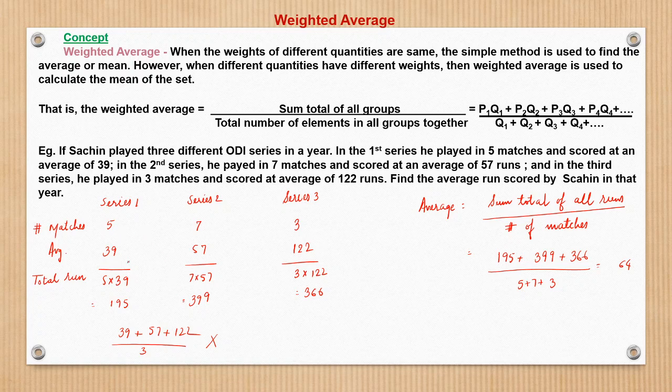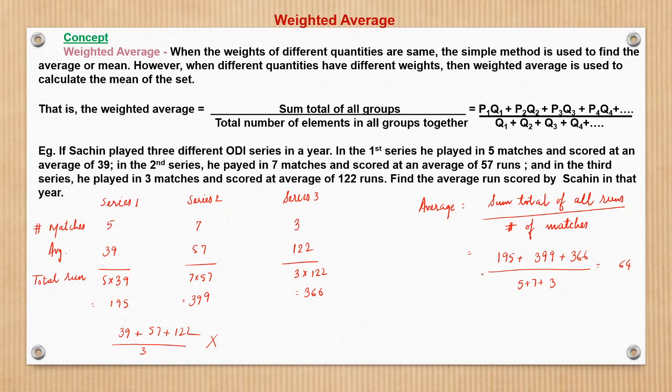Because the weights assigned are different: for 39 the weight is 5, for 57 the weight is 7, for 122 the weight is 3. Therefore, we cannot simply do a simple average.